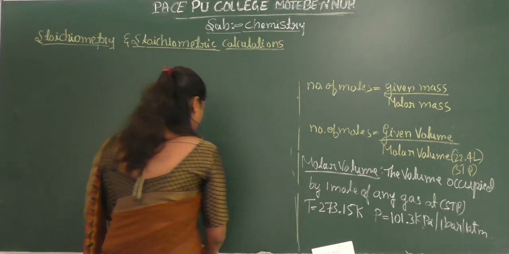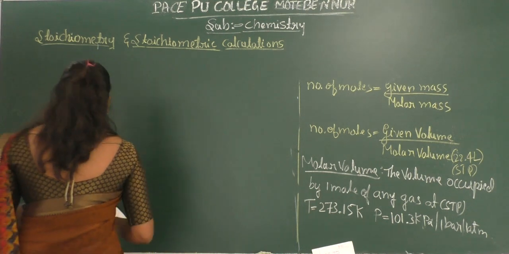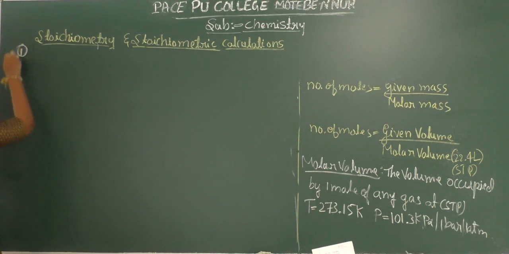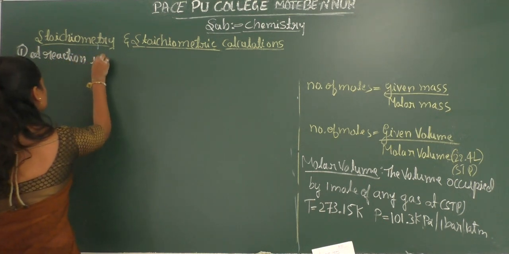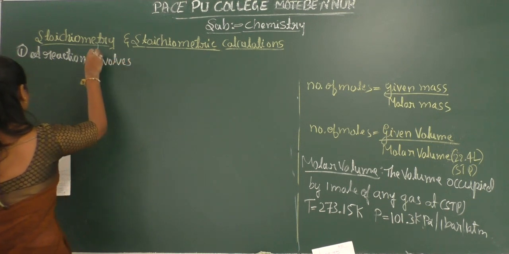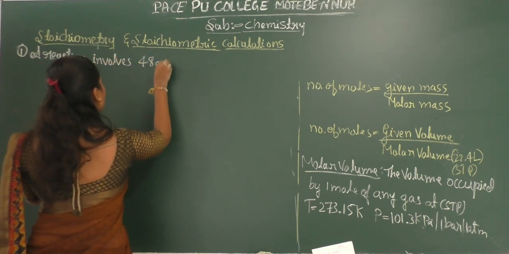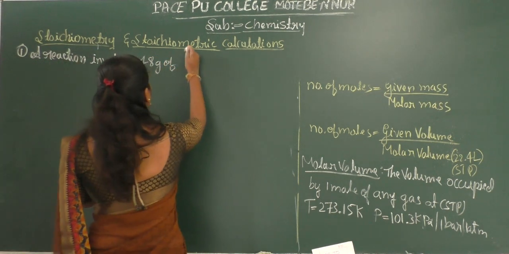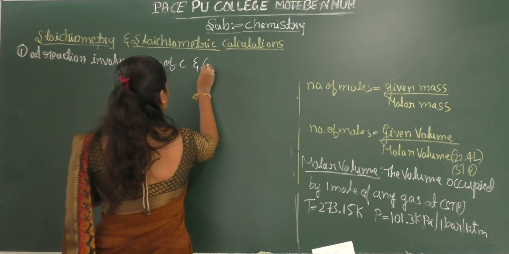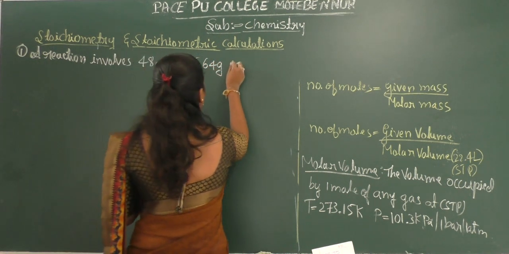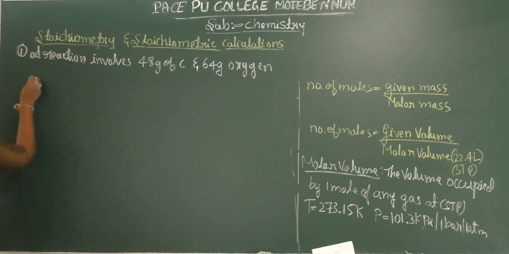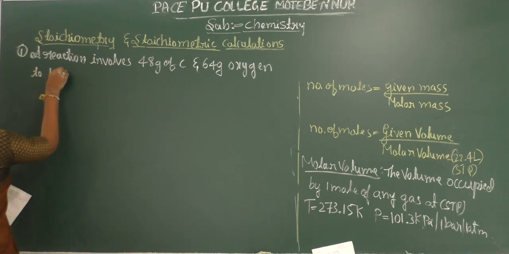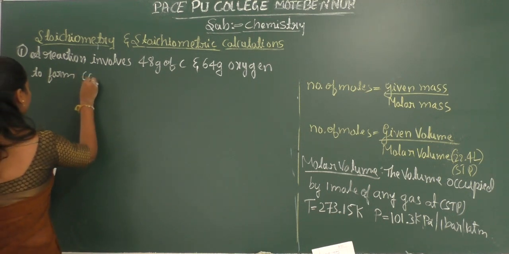So here the first one is: a reaction involves 48 grams of carbon and 64 grams of oxygen to form carbon monoxide.